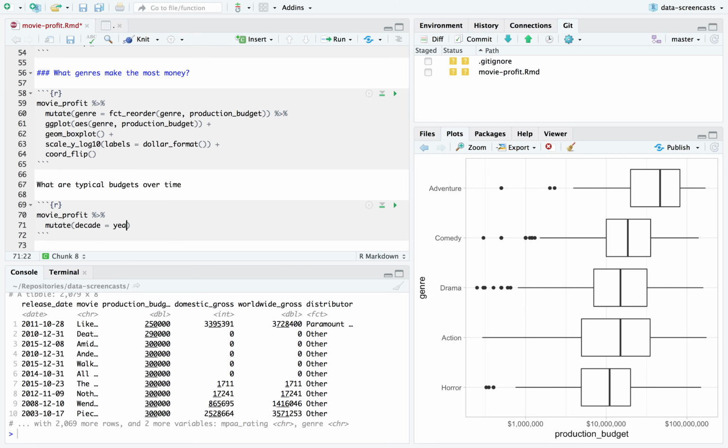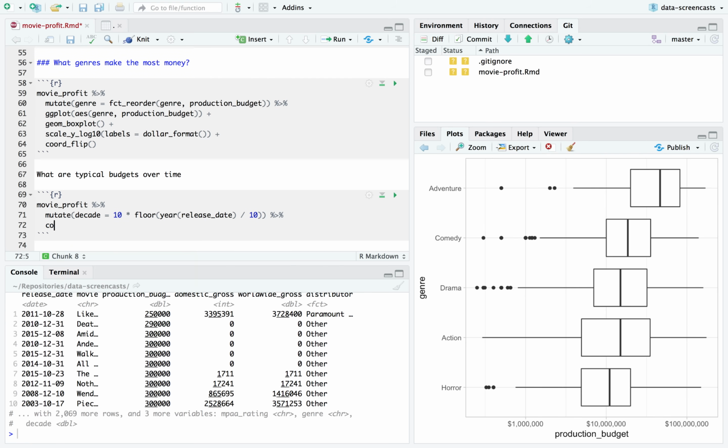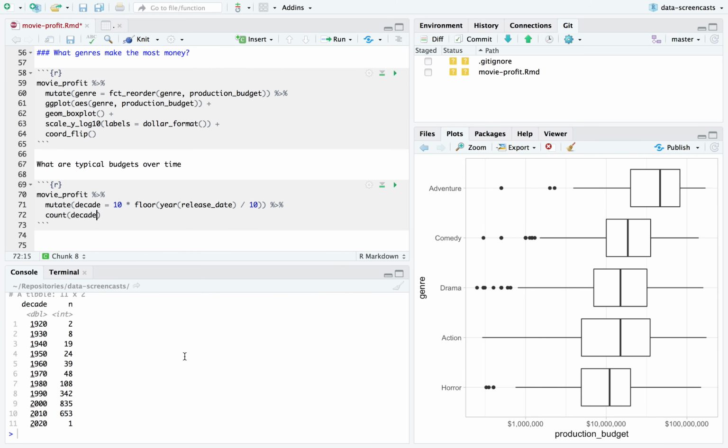I'm going to say decade is, since we have lubridate, we can get the year of a release date and round it to the lower one, which is a bit of a trick. I can do 10 times the floor of that divided by 10. And now if I count the decades, we get the first decade and the latest decade.